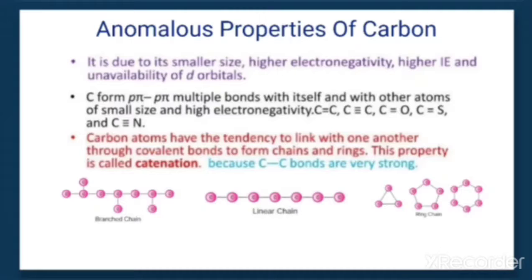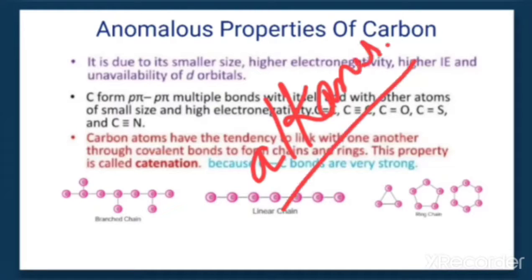Because of this, carbon can form compounds with long chains of carbon, as we have already learnt in the case of alkanes, alkenes and alkynes. Examples like protein and starch, all these organic compounds consist of carbon, and because of this property it can form organic compounds.